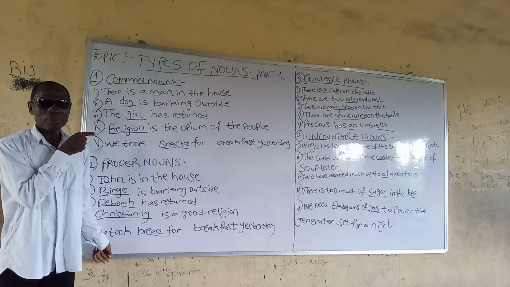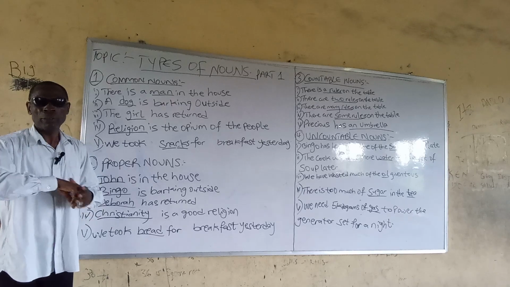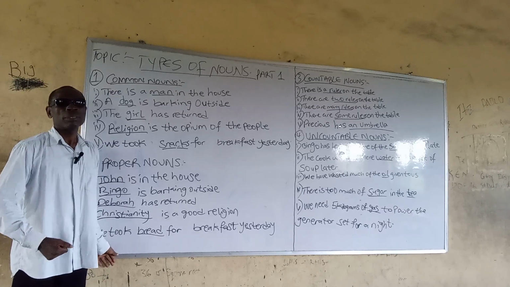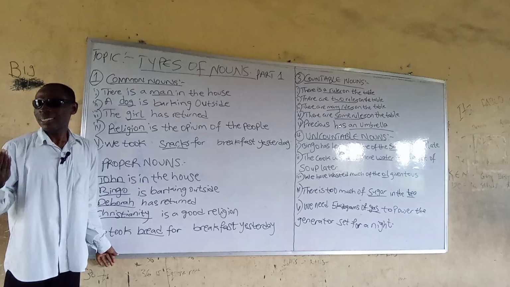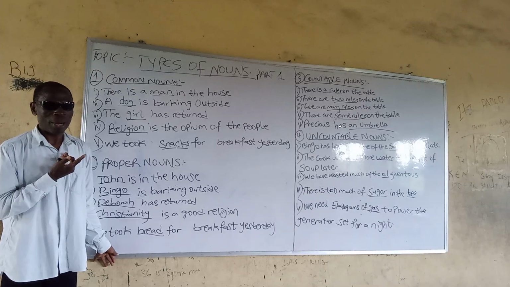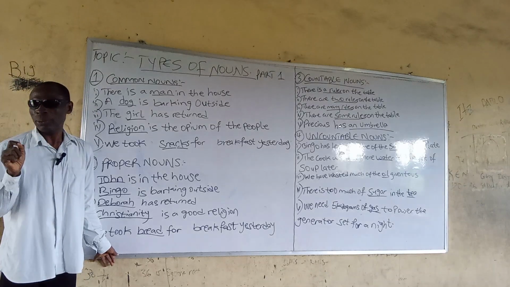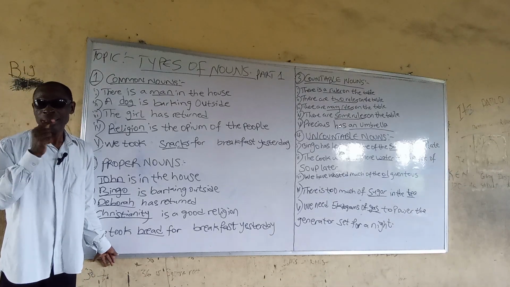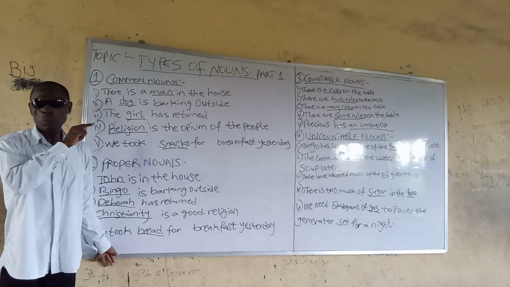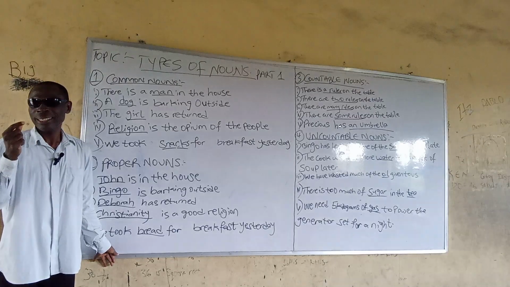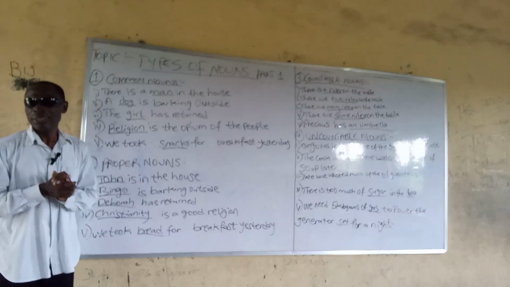The underlined words in the following sentences are examples of countable nouns. Sentence number 1, there is a ruler on the table, singular. The underlined word here, ruler, preceded by the indefinite article a, is a countable noun.